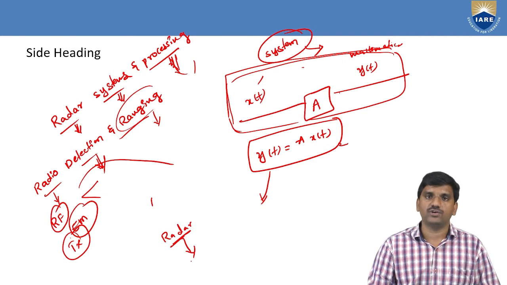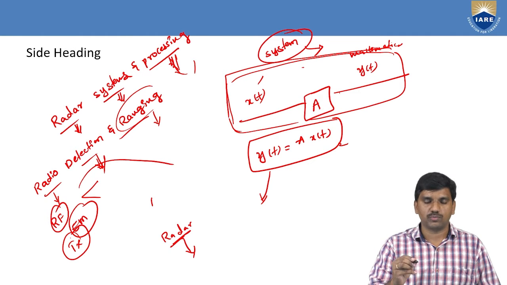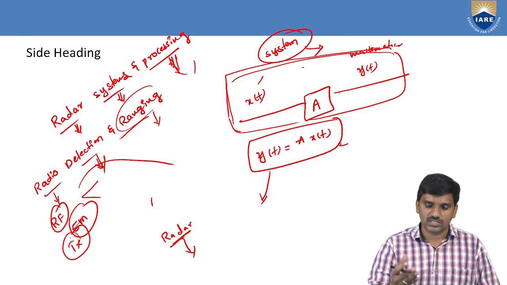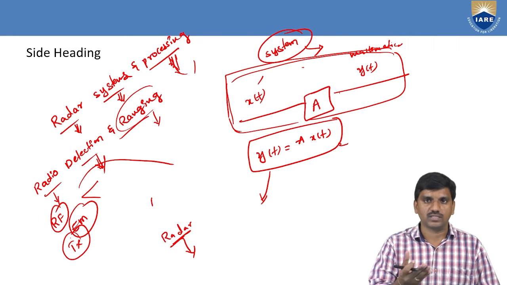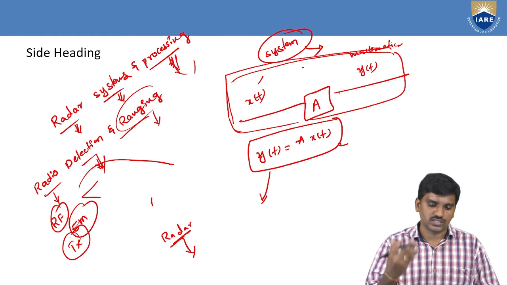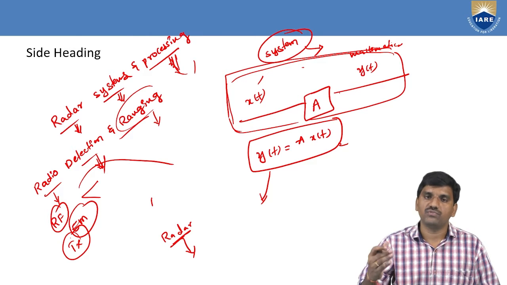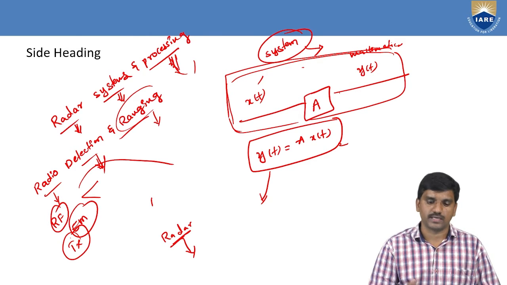Simply, radar is radio detection and ranging. By passing the electromagnetic signals, we identify or detect the target or objects, then measure the distance between transmitter and object, then object to receiver. This is the introduction of radar. System is a mathematical model of a physical process. Next, processing: we develop communication among the devices and we process the signals. This is only the introduction to radar systems and processing before entering into the history of radar.